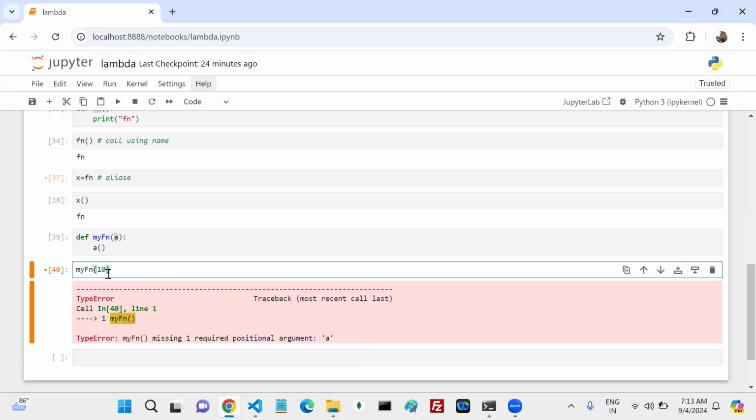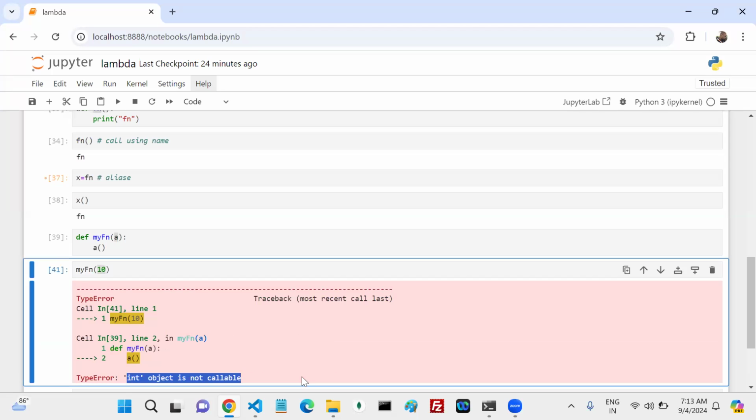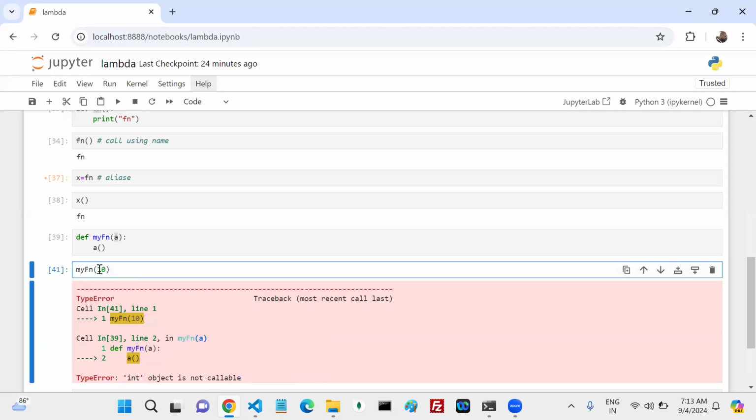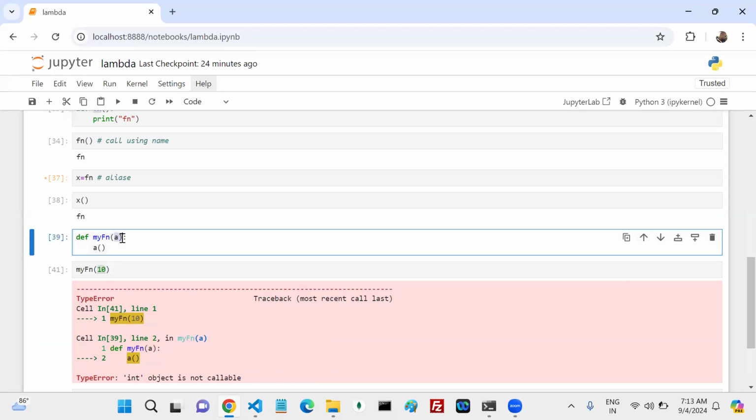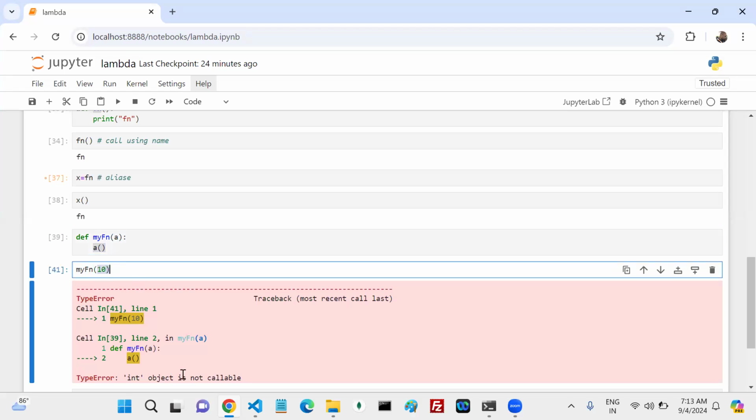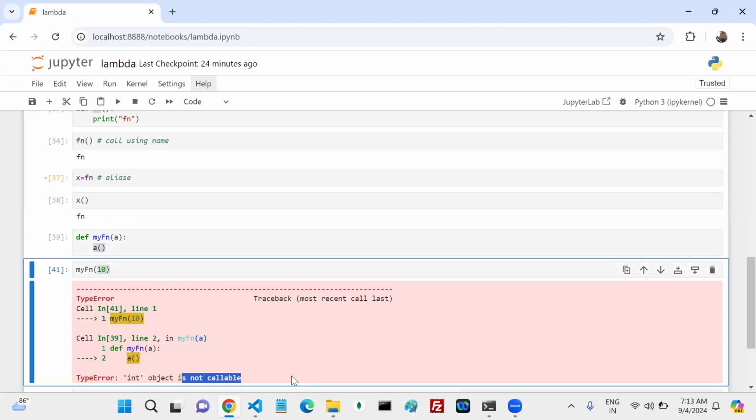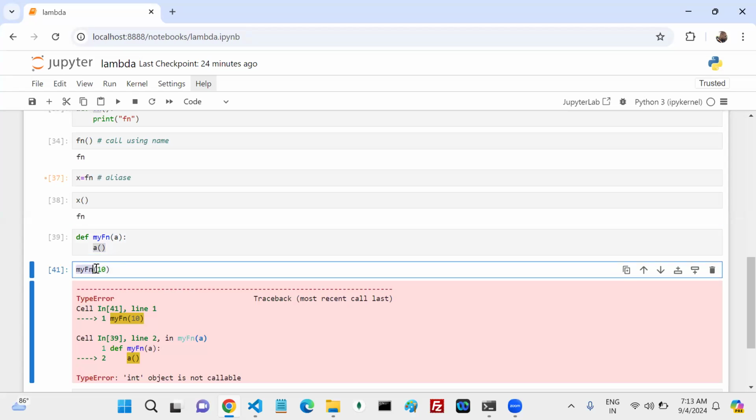Int object is not callable. So what you can understand is that this is something other than a function. Why? Because it is being used like a function. If you pass any value other than a function, you get this error message, not callable. Yes or no? So my function, while calling, you should have to pass what?